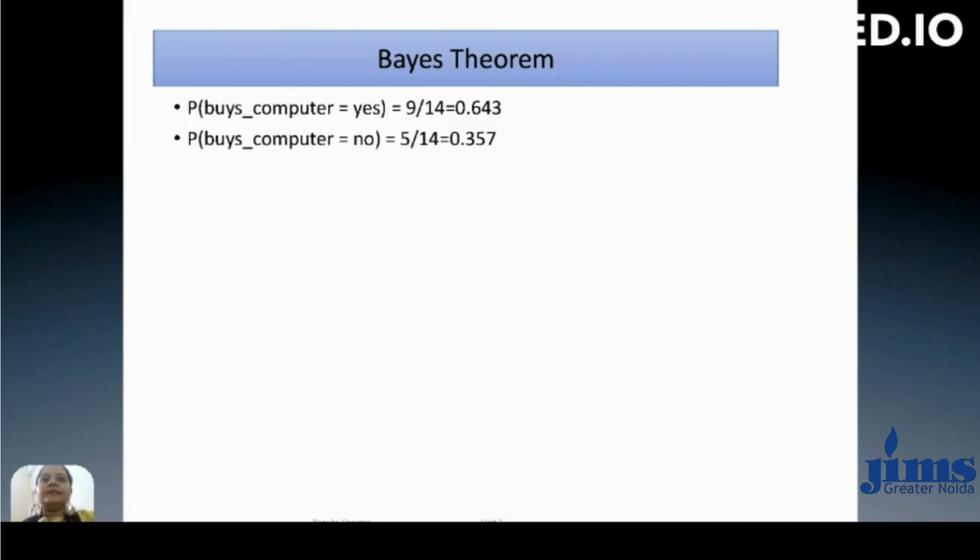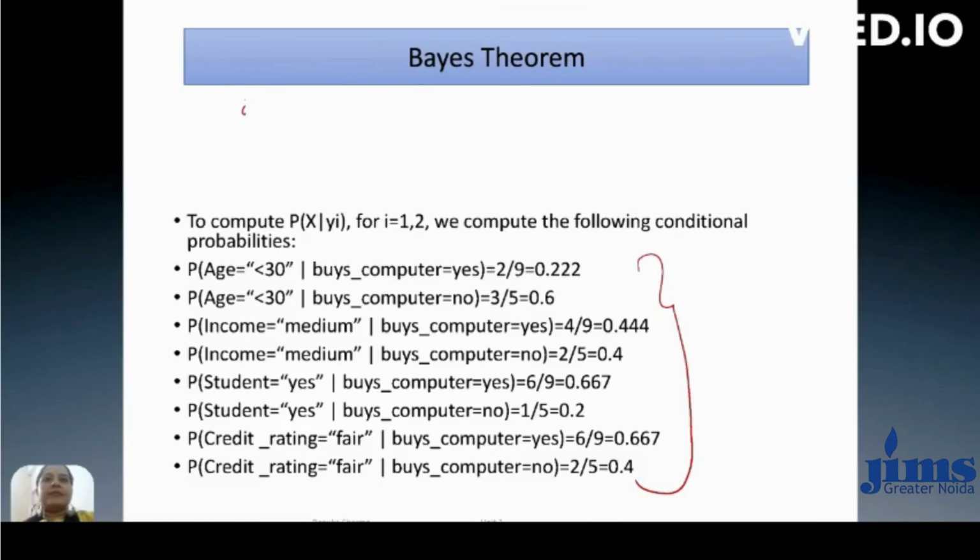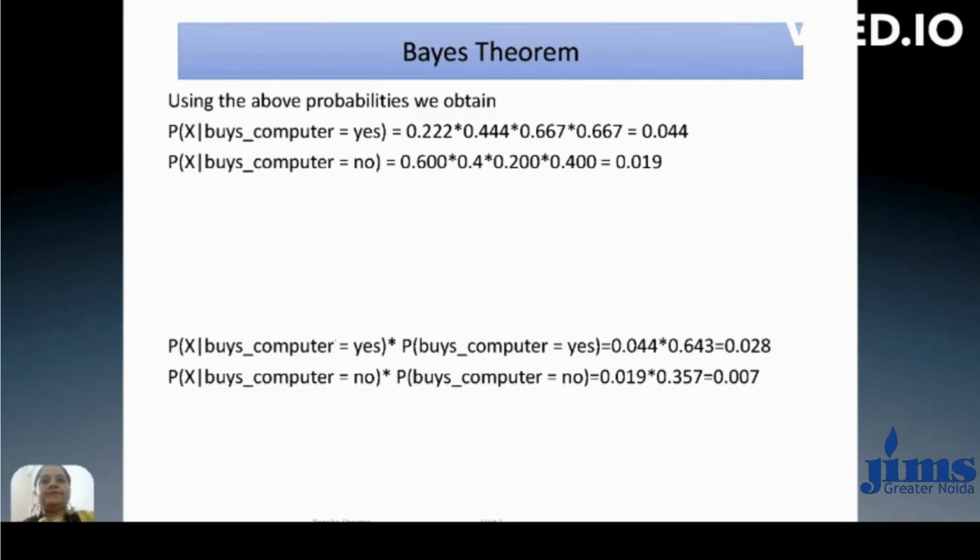For the no class, the probability of x given y equal to no is multiplied with this value 0.357. Now we get the final probabilities 0.028 and 0.007.